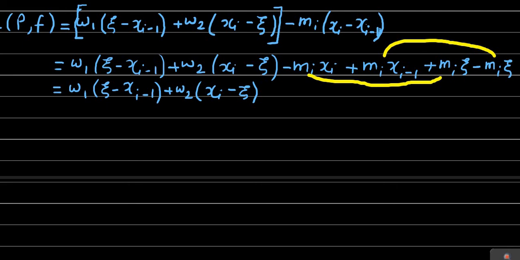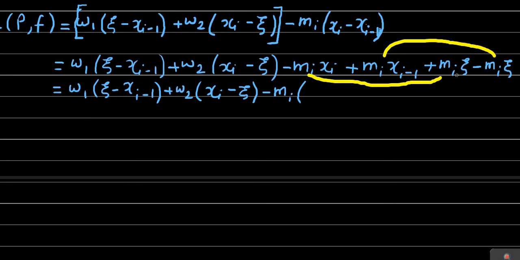So this is equal to, as told just now, from these two terms, plus mi into xi minus 1 and minus mi into xi, we are taking the minus mi common. So what will we get? We'll get minus mi here, into what is remaining.